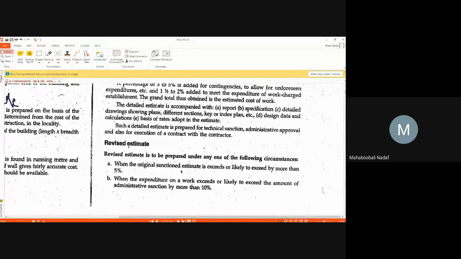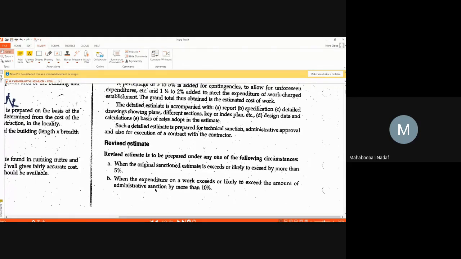Okay. Now, I will explain what we mean by revised estimate. In general, suppose you are going to execute a 10-kilometer road in a colony. Suddenly, during the construction, another half a kilometer or another 1 kilometer of road has to be executed depending upon the conditions. Extra 1 kilometer has been included. Now, the original estimate was there with you, for which you have already taken the approval. Yes or no?